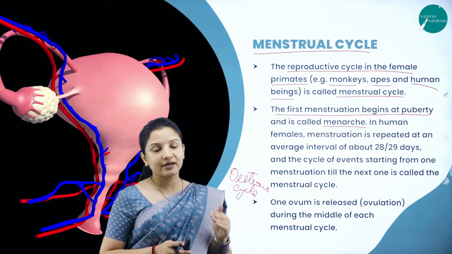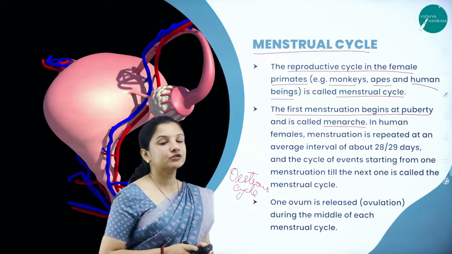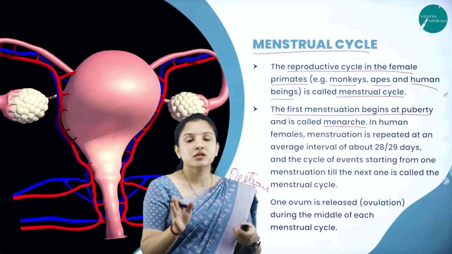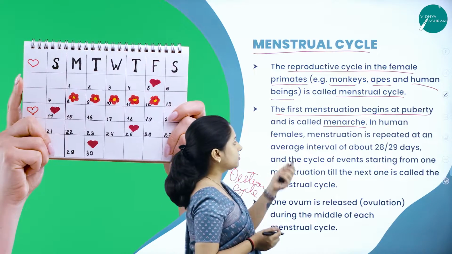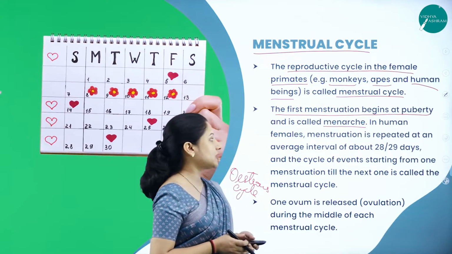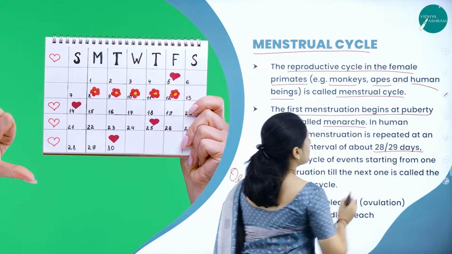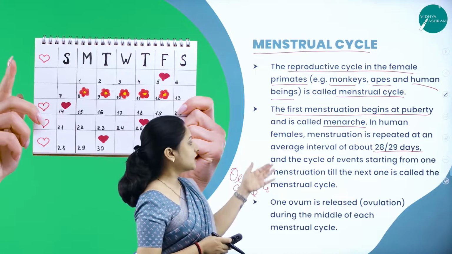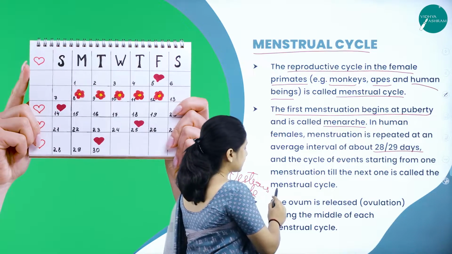After 28 days the second cycle of menstruation will start, then the third, fourth, and it keeps on repeating until she reaches an age at which she is no longer capable of reproduction. So in human females menstruation is repeated at an average interval of about 28 or 29 days, and the cyclic events that start during menstruation till the next one are called the menstrual cycle.